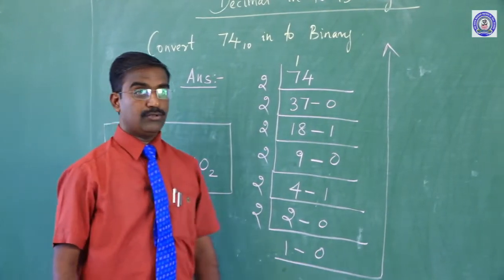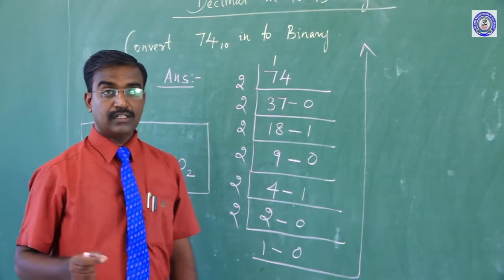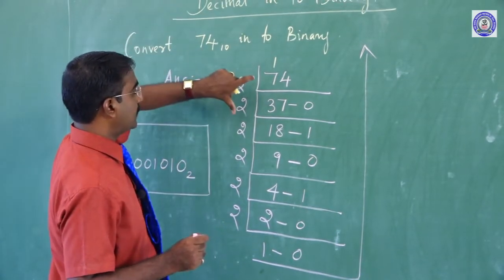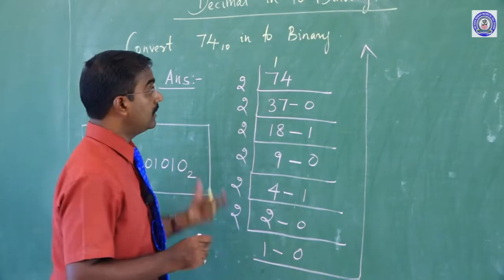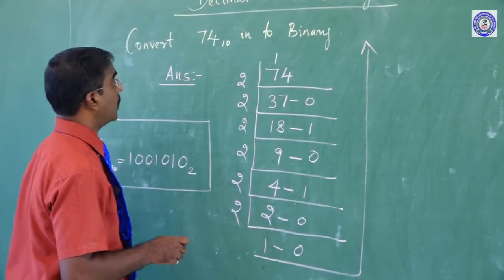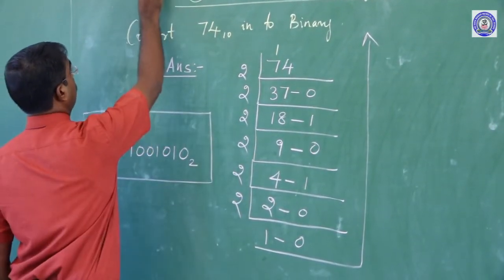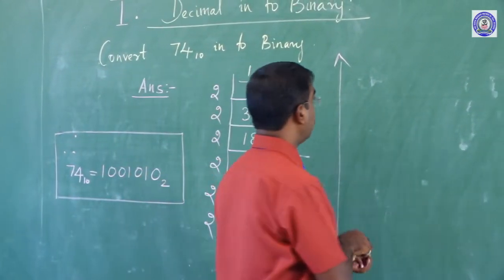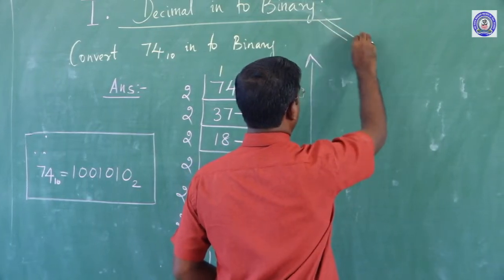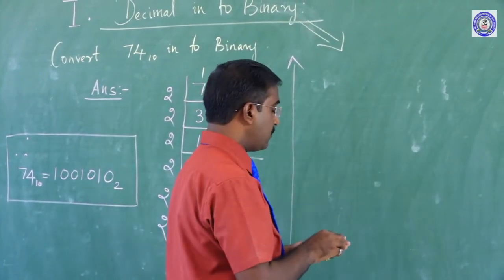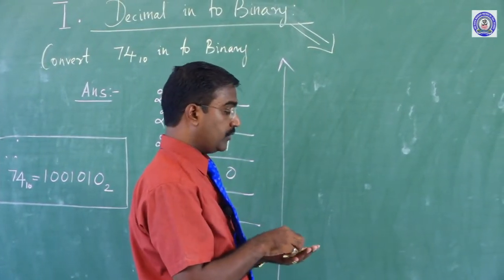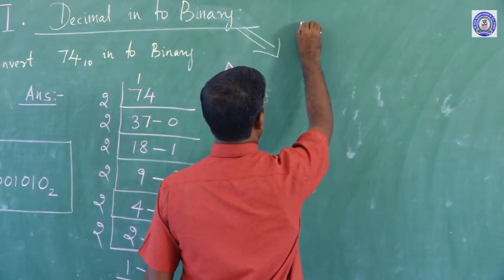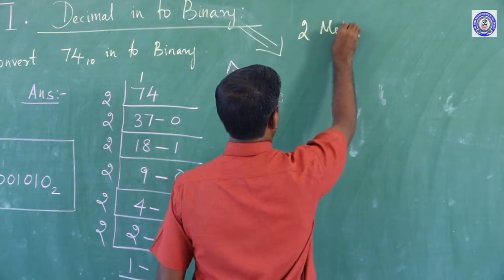In this decimal into binary method, listen Sanjay, the divisible by 2 method is ordinary, but this topic can be classified into 2 types. Sir, what are the 2 types? The first is decimal into binary using the sum of powers of 2 method. Okay, 2 methods are there.